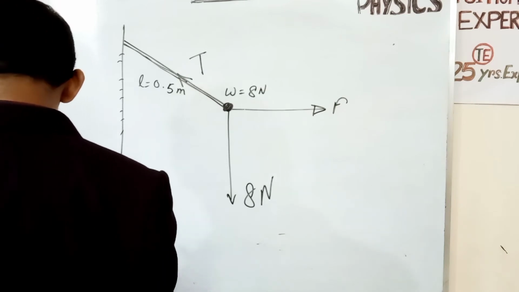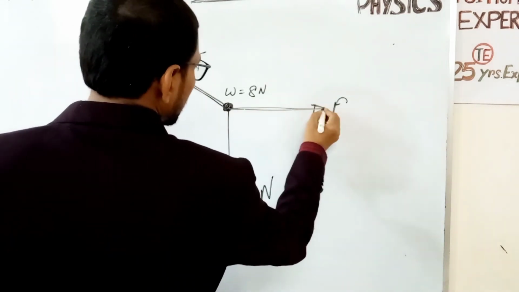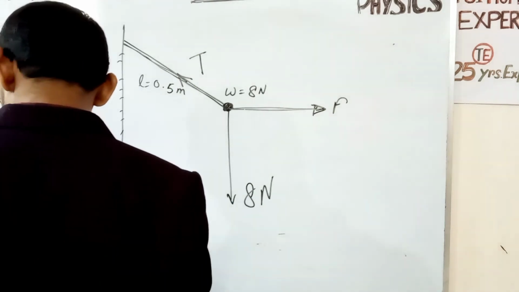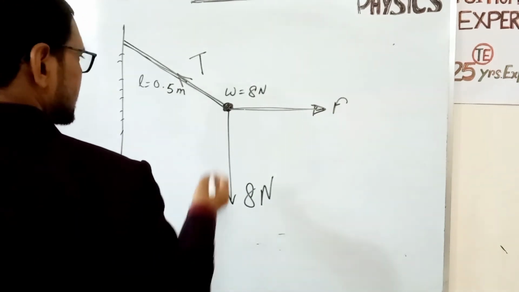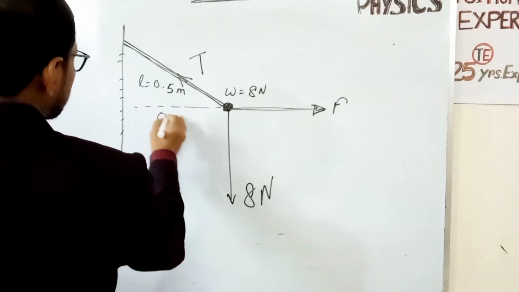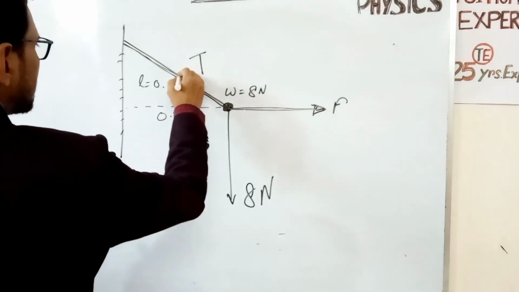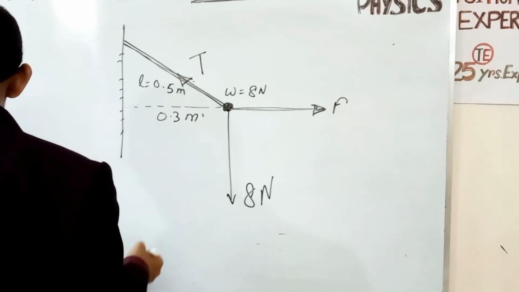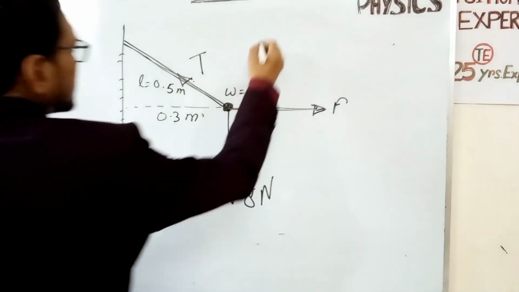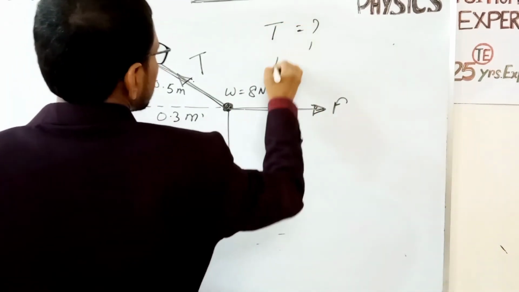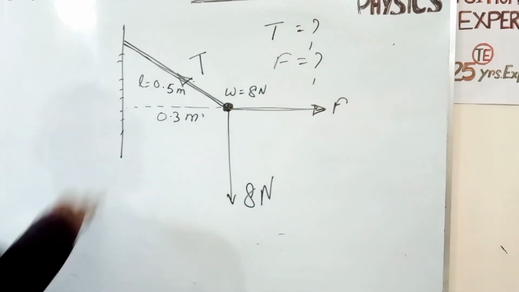The object is pulled aside by a horizontal force F until it is 0.3 meter from the vertical through A. That is, this distance is 0.3 meter. Find the magnitude of the tension T in the string and the force F. Here T equals what? F equals what? This is the question.